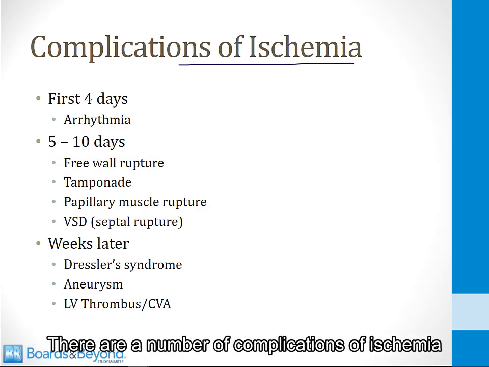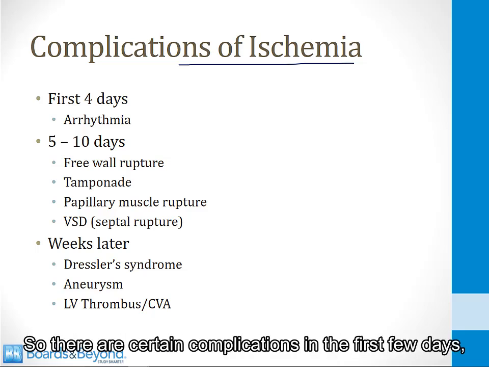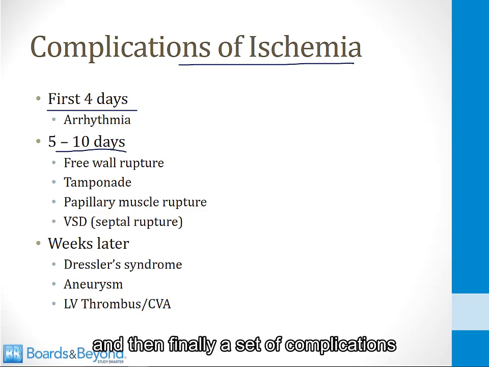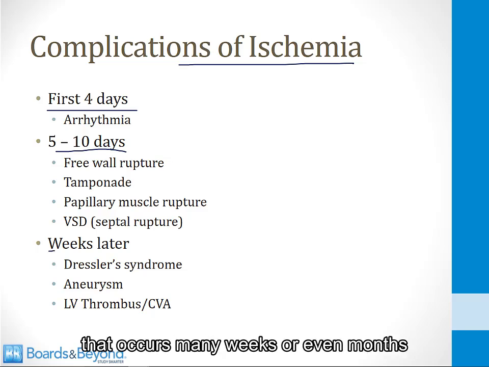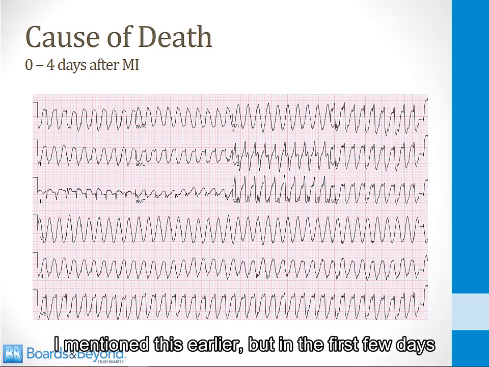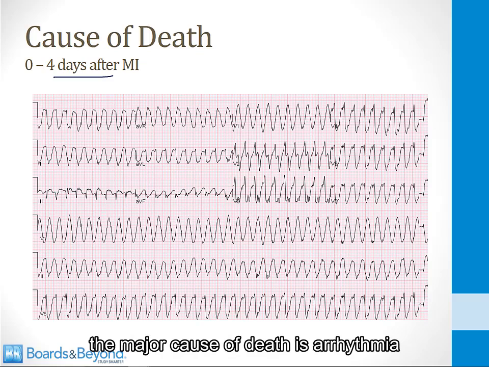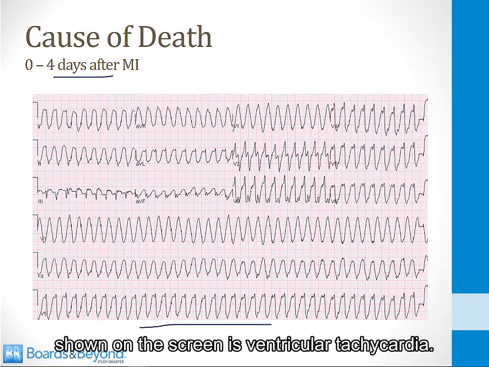There are a number of complications of ischemia, and they all tend to occur within specific time frames. So there are certain complications in the first few days, other complications in the first week or so, and then finally a set of complications that occurs many weeks or even months after a myocardial infarction. I mentioned this earlier, but in the first few days after a myocardial infarction, the major cause of death is arrhythmia. Shown on the screen is ventricular tachycardia.